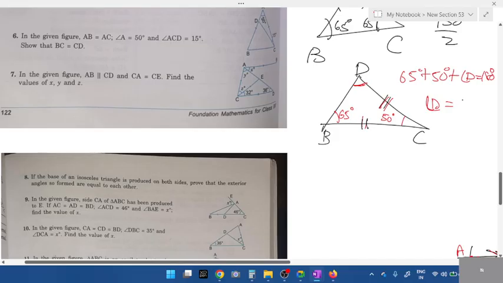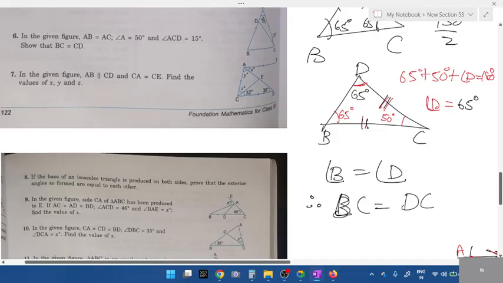No. 110 or 150? So what is 180 minus 115? Can you see these two angles? So you can write angle B is equal to angle D. Therefore, which two sides are equal? BC is equal to DC. Did we prove it? Understood how to prove?